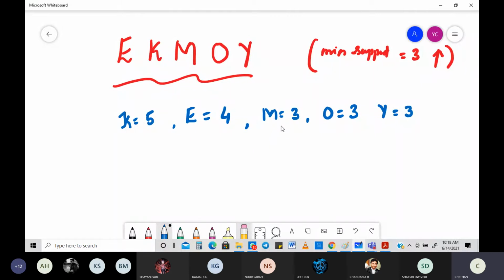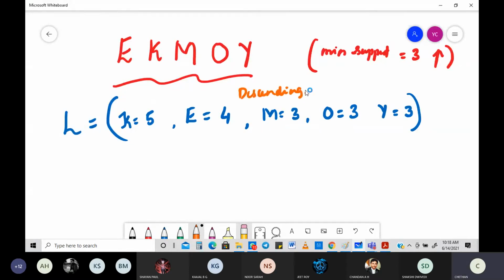See, M, O, Y come in alphabetical order because they all have frequency 3. So I've taken this as a set called L, and they are all written in descending order. That you have to keep in mind.